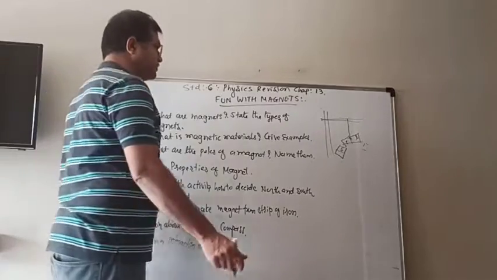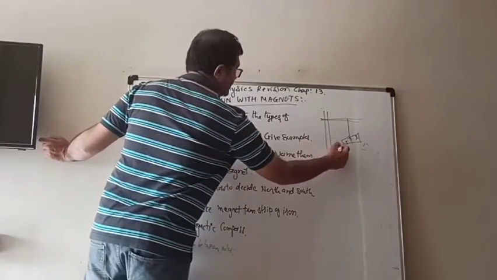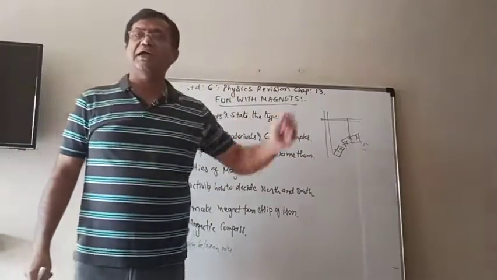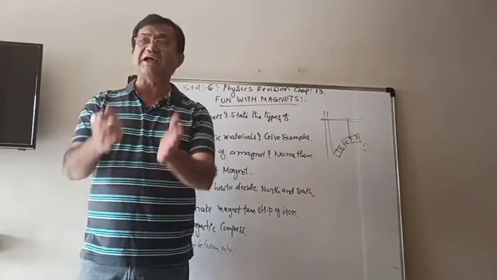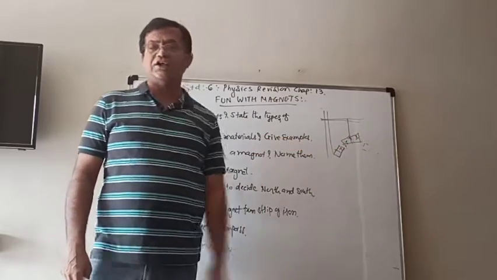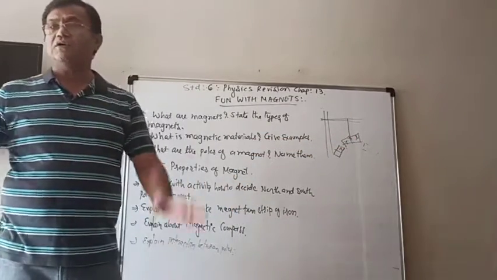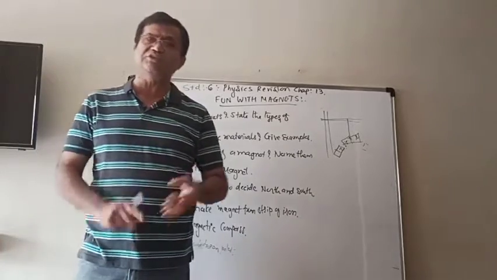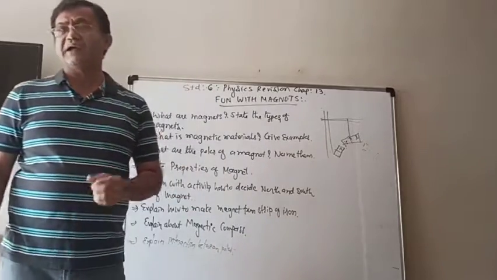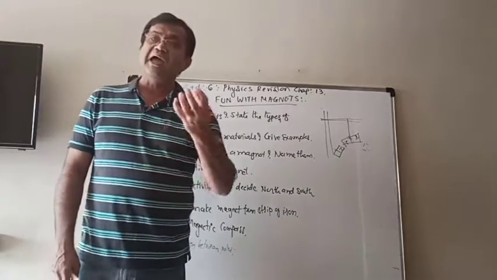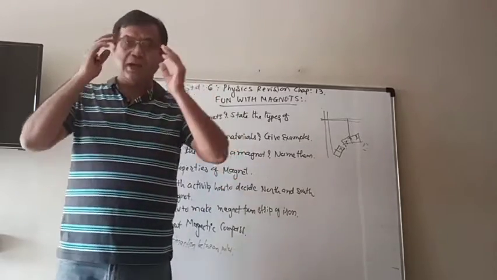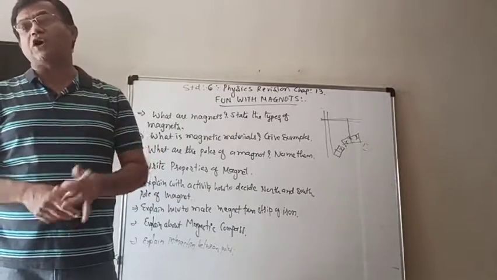Now do the opposite thing. Bring the north pole of the magnet in your hand near the south pole of the hanged magnet. Then you will see that they will attract each other. Similarly, if you do the reverse, south pole to the north pole, also they attract. So we can have two types of interaction between the different poles: like poles repel each other and unlike poles attract each other. So that is the interaction between the different poles of the magnet.